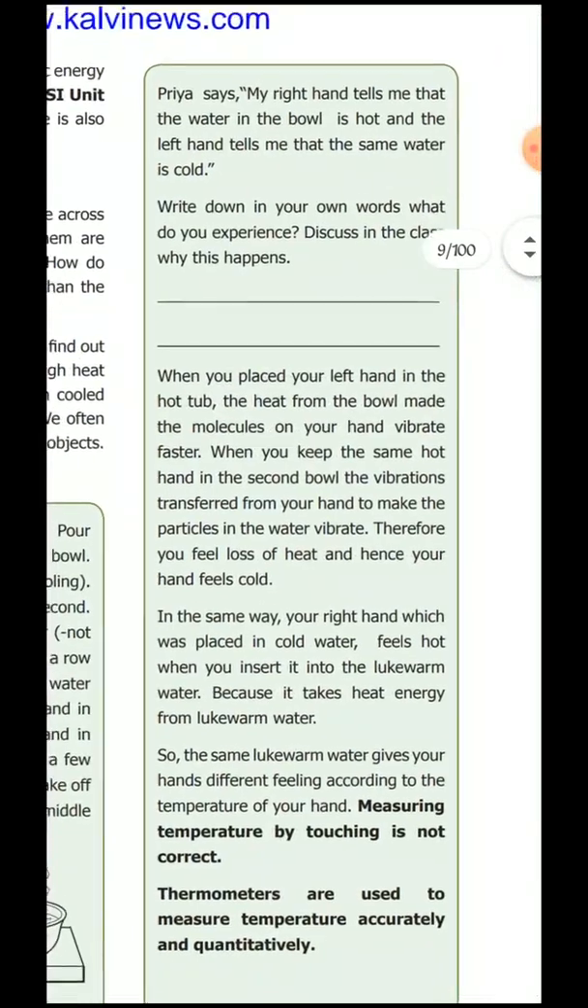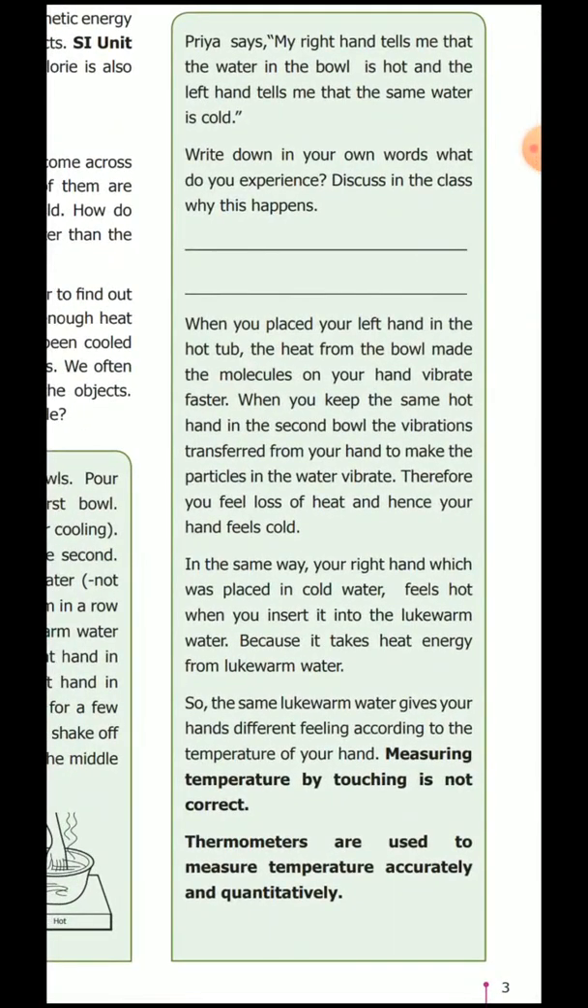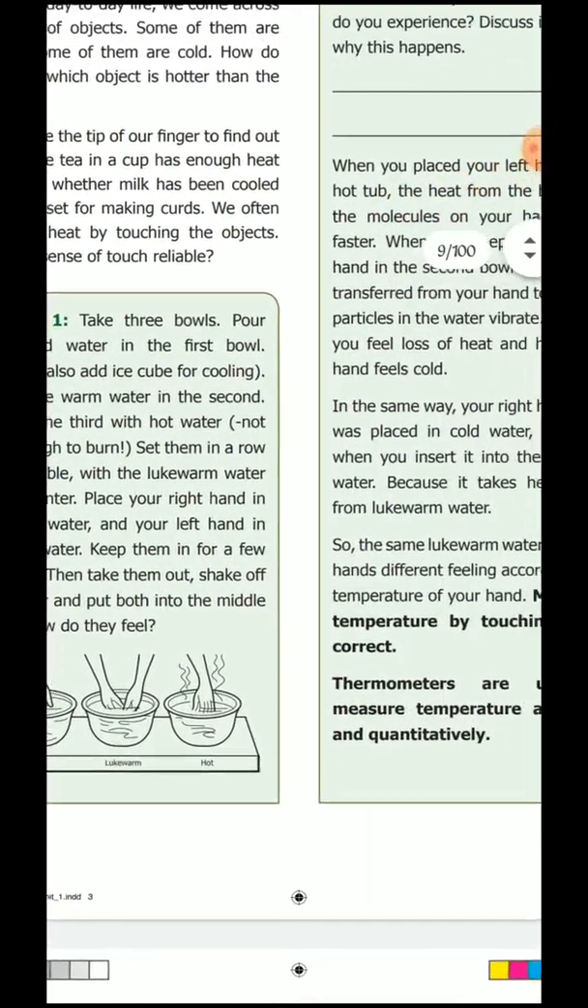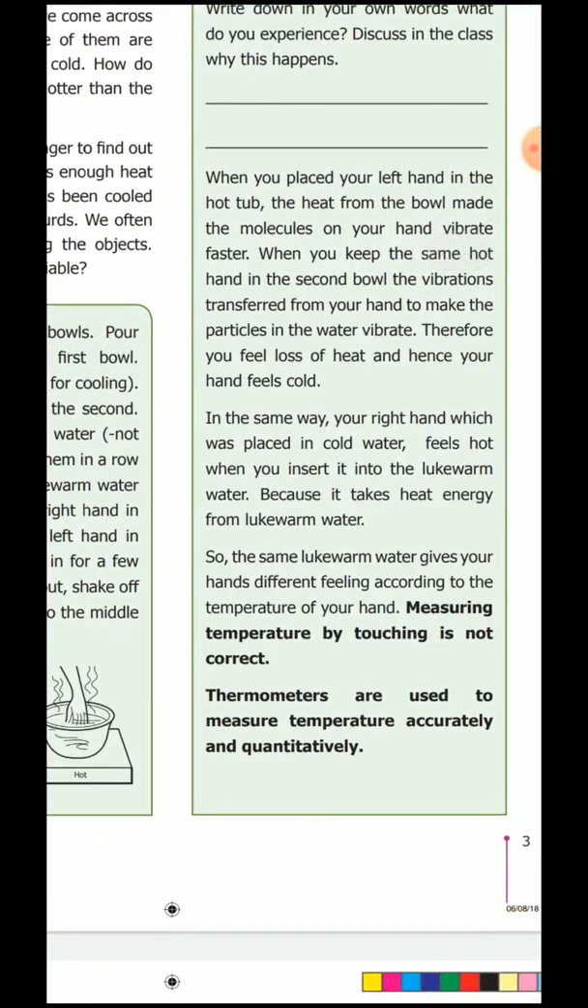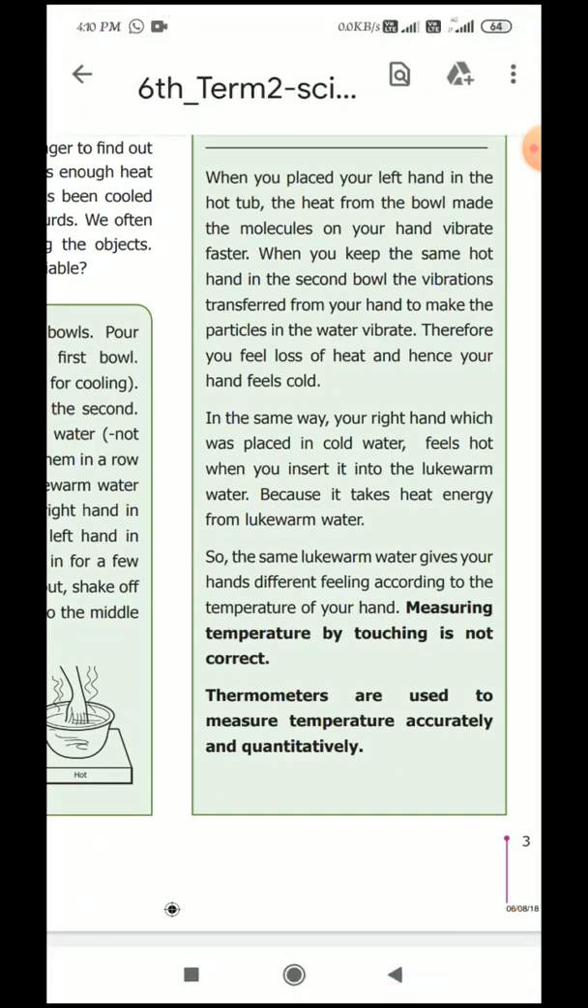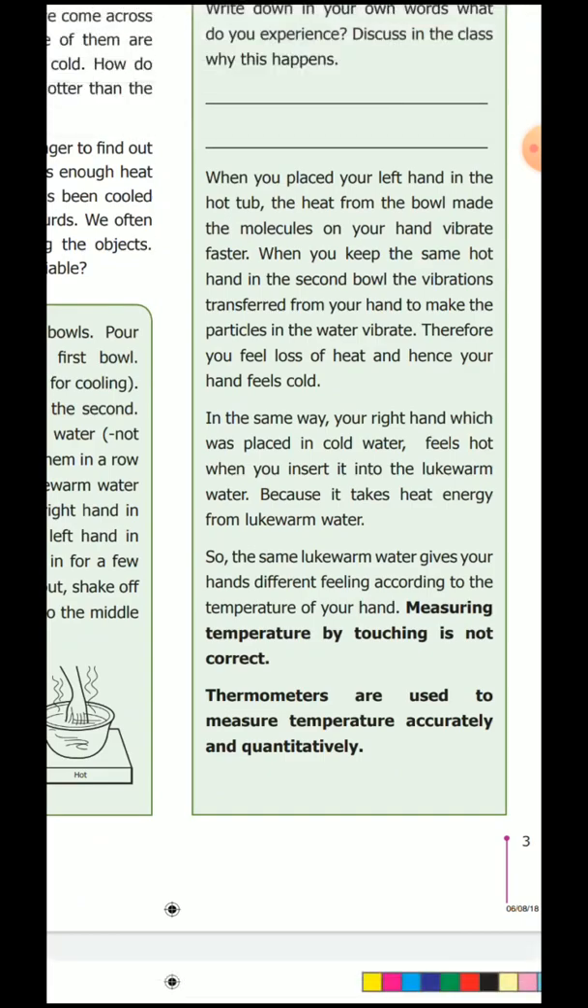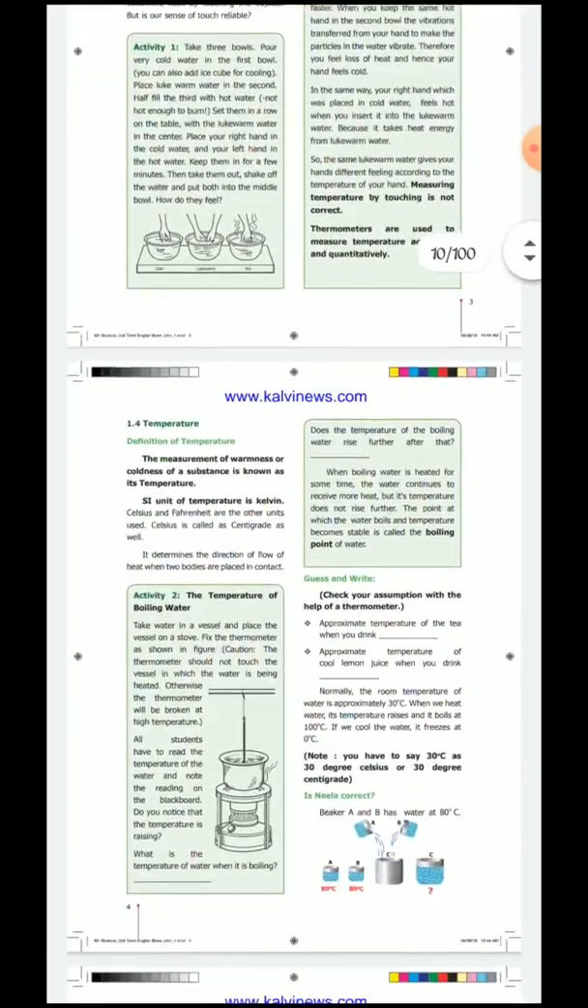Here see, the right hand tells us the water in the bowl is hot. Already you kept the right hand in the cold water, but when you keep it in the normal water, that time the hand will feel hot. But the left hand, you kept in hot water. After that, you keep it in the normal water, your hand will feel cold. This is the process of temperature. By touching it, we find out whether it is cold or hot.